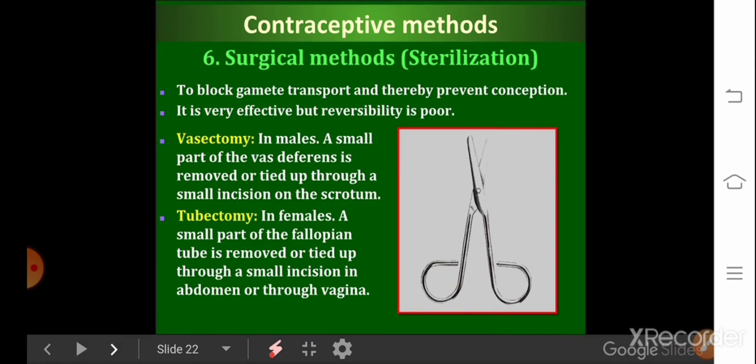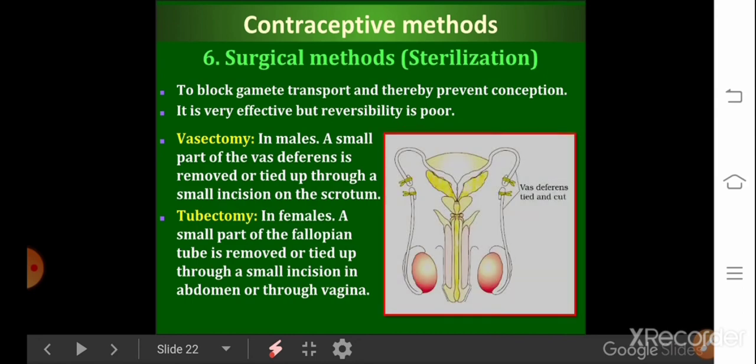Because it is very effective, but reversibility is very poor. The sterilization procedure in male is called vasectomy, and the sterilization process in female is called tubectomy.